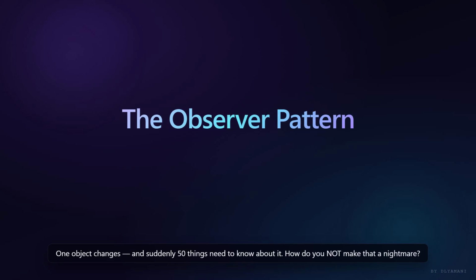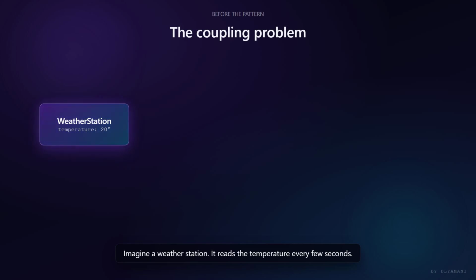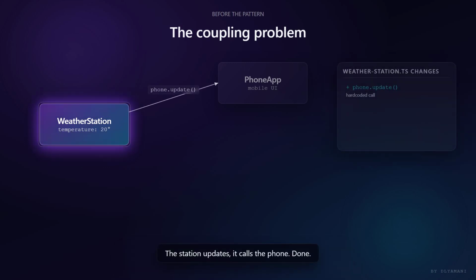One object changes, and suddenly 50 things need to know about it. How do you not make that a nightmare? Imagine a weather station. It reads the temperature every few seconds. A phone app wants every new reading. Simple. Hardcode a call. The station updates. It calls the phone. Done.